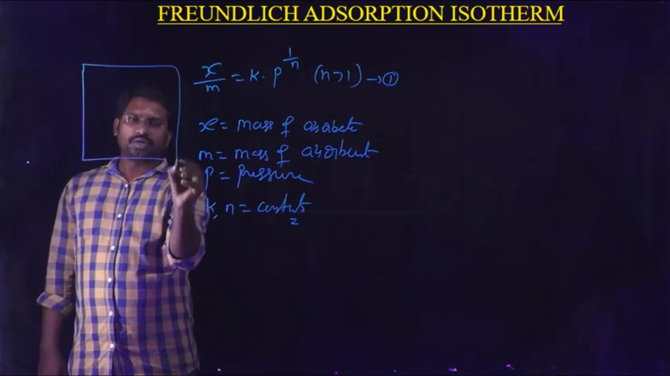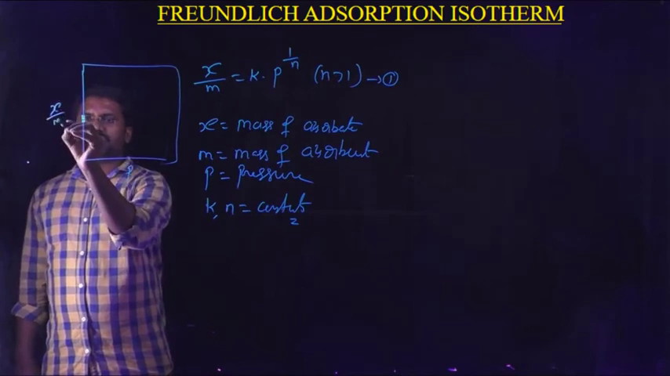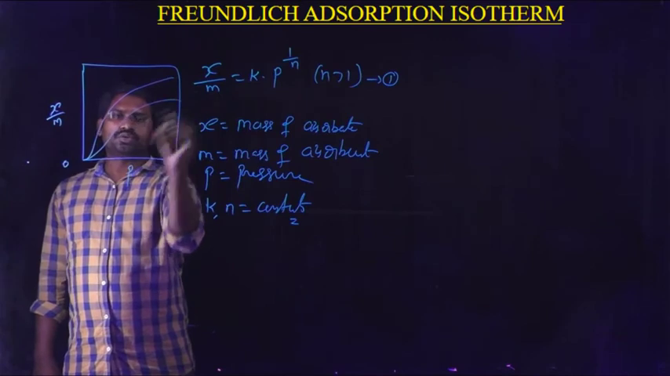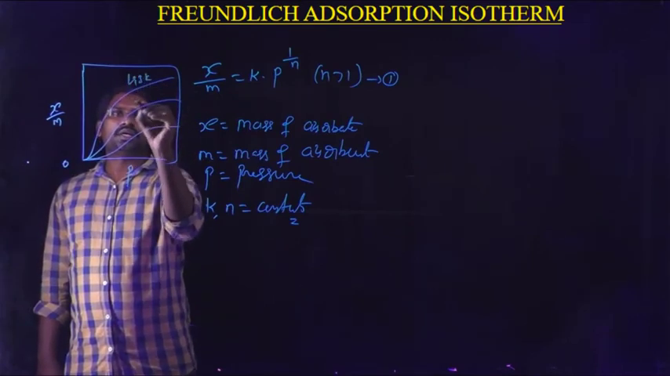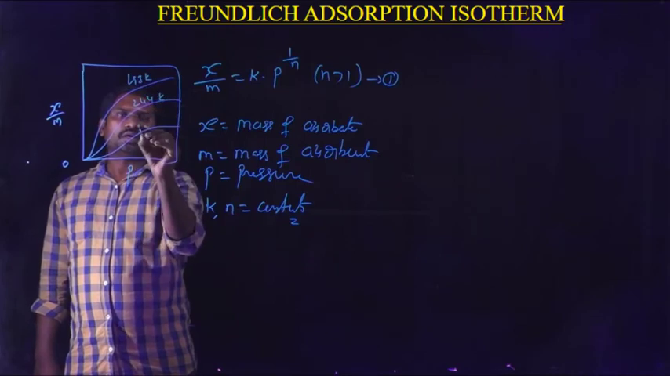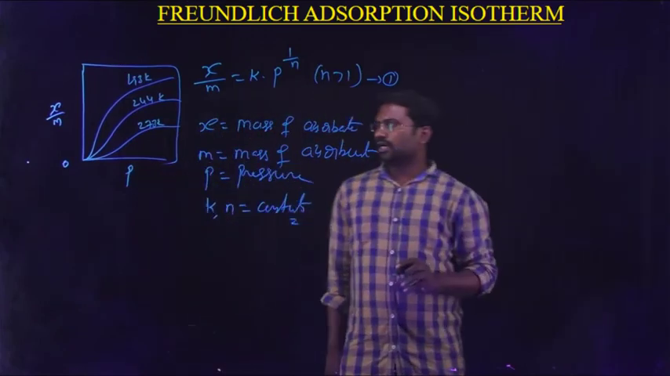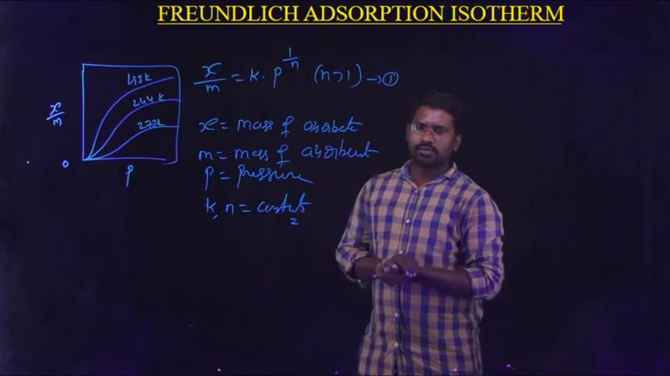So for example, on the x-axis we took the pressure, and on the y-axis the x by m value, the extent of adsorption at different pressure values, at temperatures like 193 K, 244 K and 273 Kelvin. From this graph we can know that the extent of adsorption increases with increasing pressure. Okay, this is about the Freundlich adsorption.